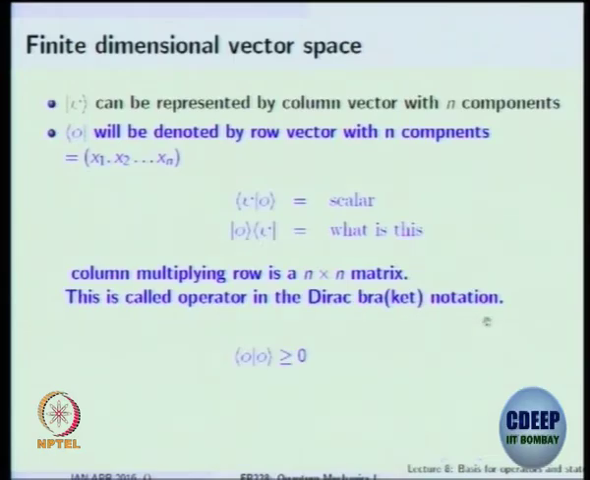In fact, we call this outer product an operator in the Dirac bracket notation. By the way, remember that the inner product of the same state is called the norm, and you want the norm to be always greater than or equal to 0. When will it be 0? When phi is a null vector. Otherwise it is in general positive.